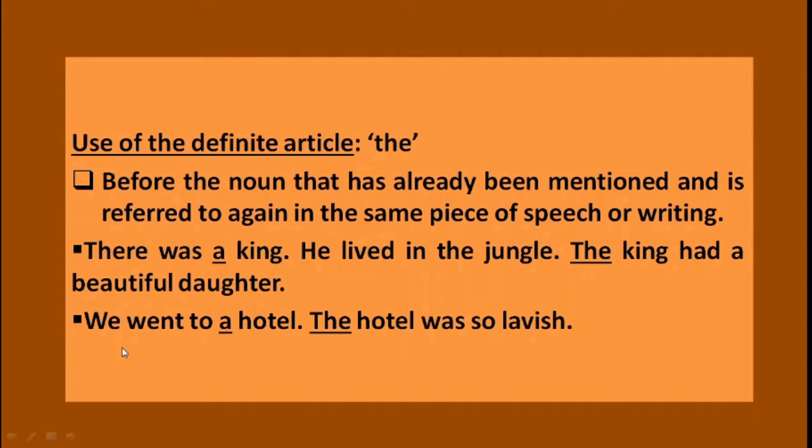Let's see the second example. We went to a hotel. The hotel was so lavish. So in the first part of the sentence, you will find a hotel which is non-specific, and the hotel means here I am going to talk about the same hotel which I mentioned earlier, the hotel. Again it becomes a specific noun.